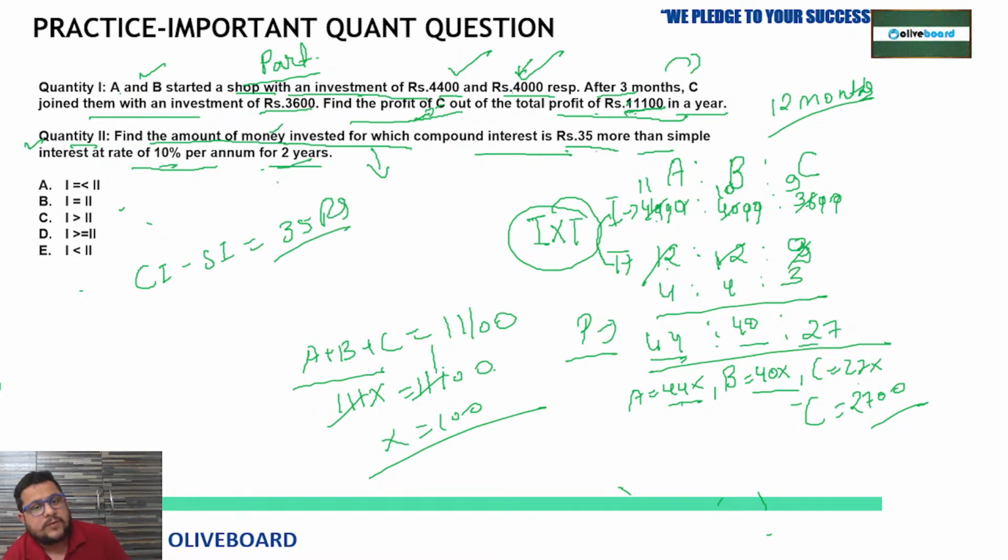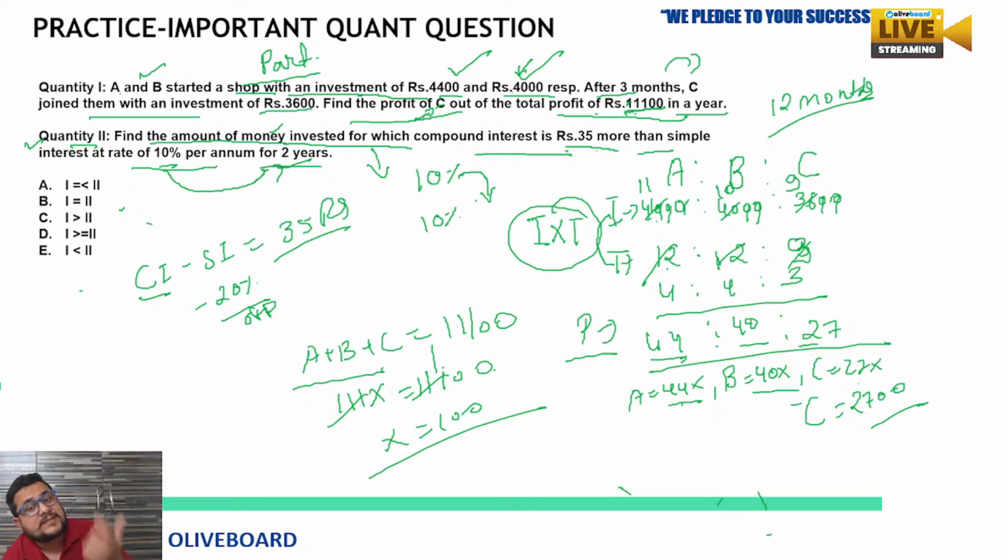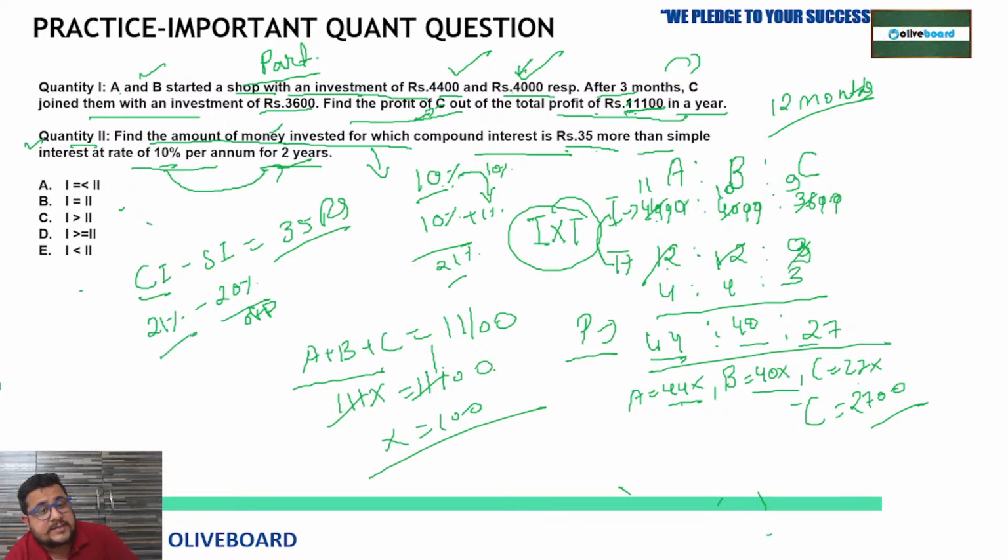As you know, for simple interest, how much interest will you get? 20%. So SI would be 20% of the principal. Now CI is where you get interest on interest. For 2 years, the first year you get 10% on the principal. The second year also you get 10% on the principal, but in the second year you also get interest on the first year's interest, meaning 10% of this 10, which is 1%. So total overall 21%. So in 2 years, CI would be 21%. Now 21 minus 20 means 1%.